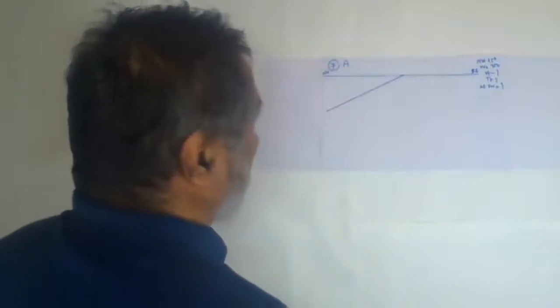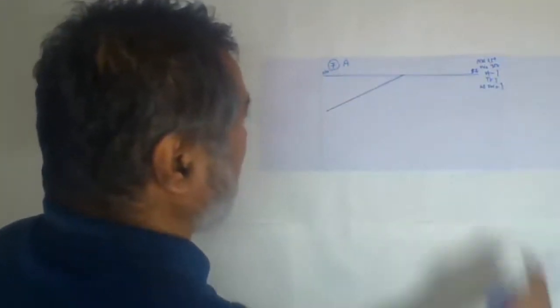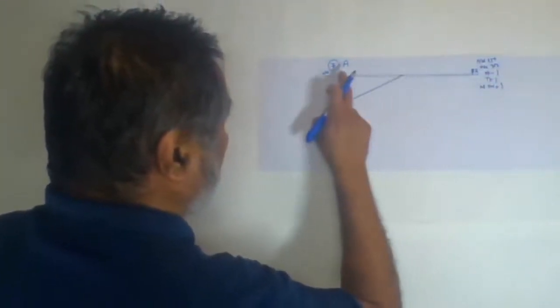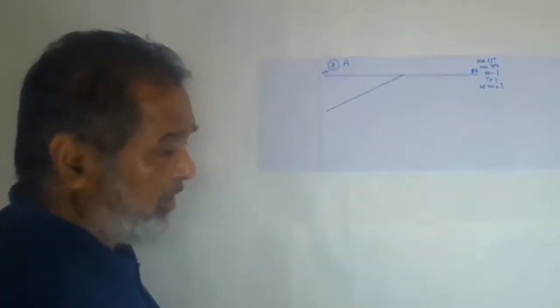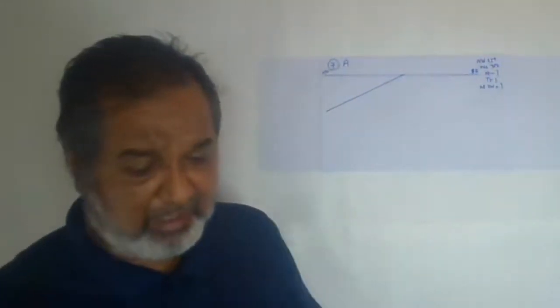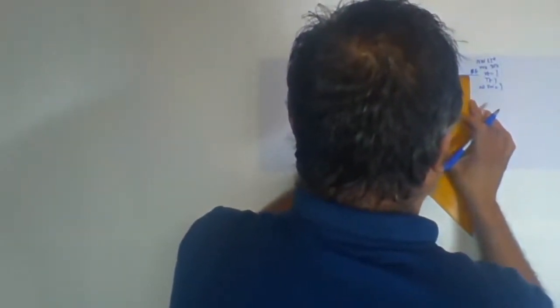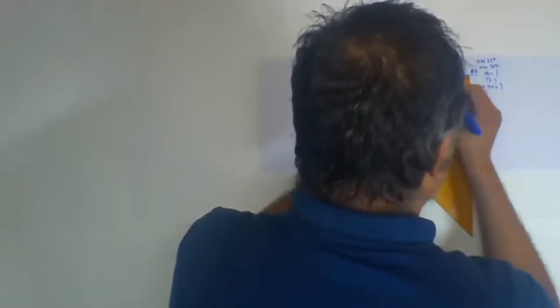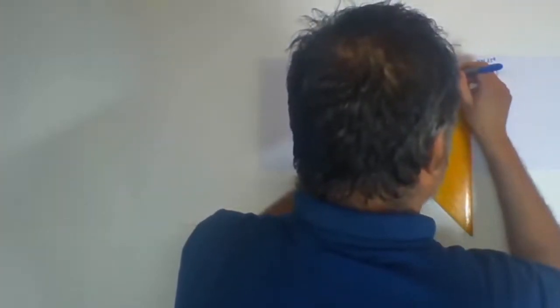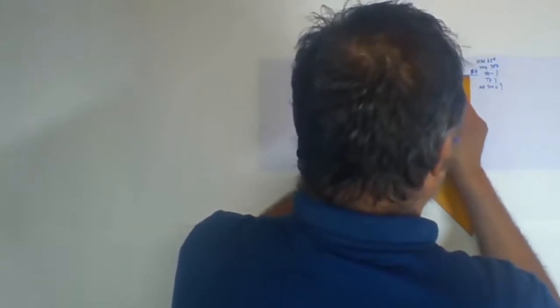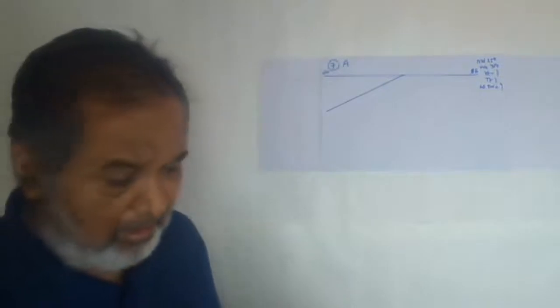Yes, join these 2 points. Now the next one, width of outcrop is given as 350. If I take the width of the outcrop, the problem goes out of the point. So instead of that, I'll take this point 350 meters towards this side. 1, 2, 3, and 350. 100, 200, 300, 350. Now we have to draw the parallel line which is passing from this particular point which we have marked.